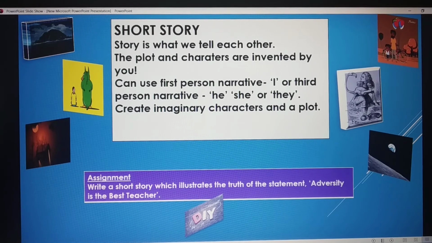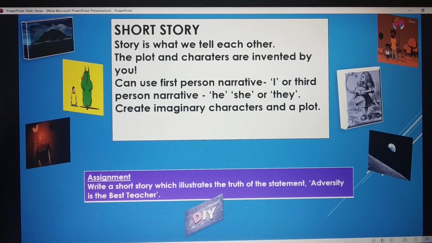Now, you are free to create imaginary characters and plots. I'll read out one short story. The question is, a food store in your area suddenly closed and there was great trouble. You can relate it to it now.